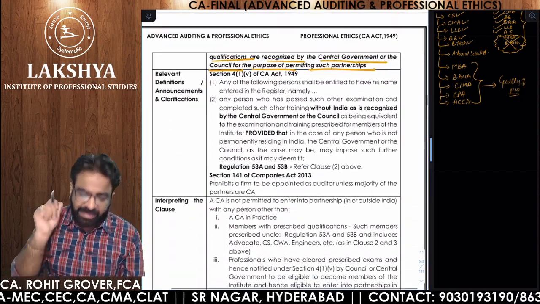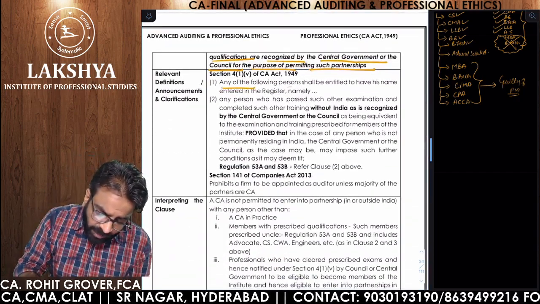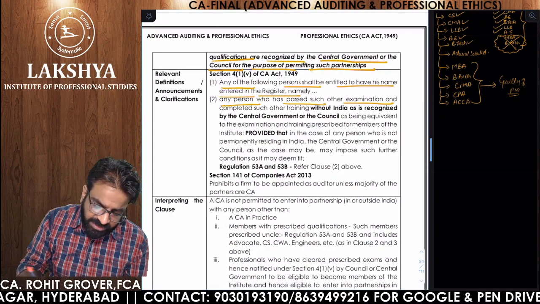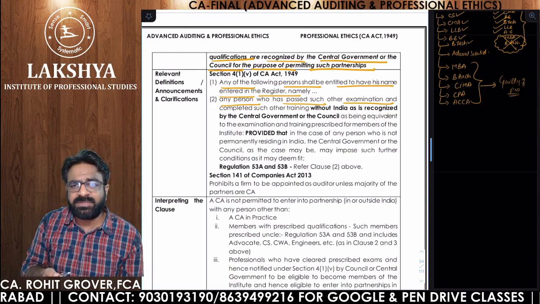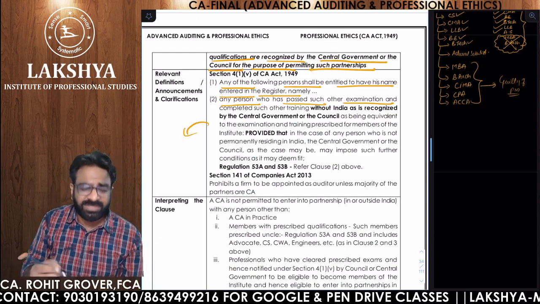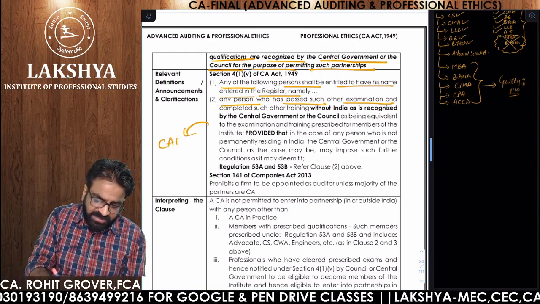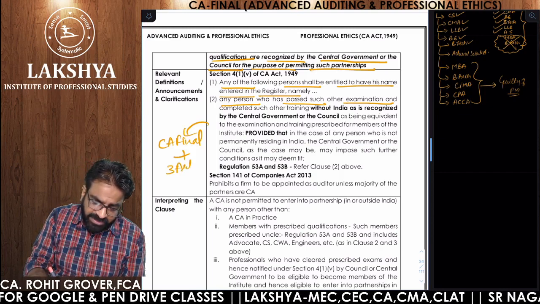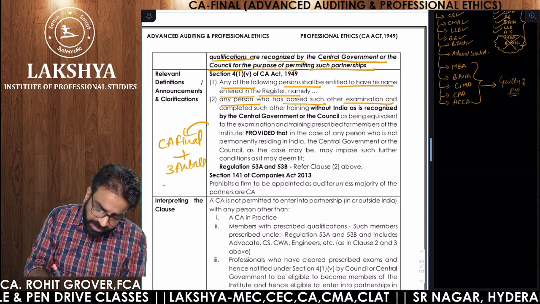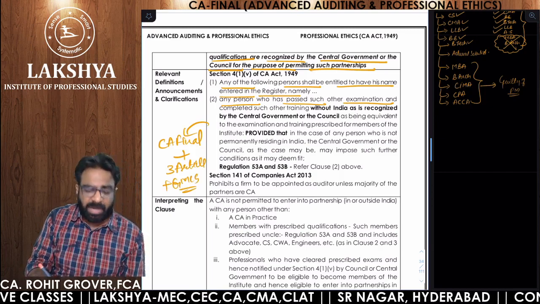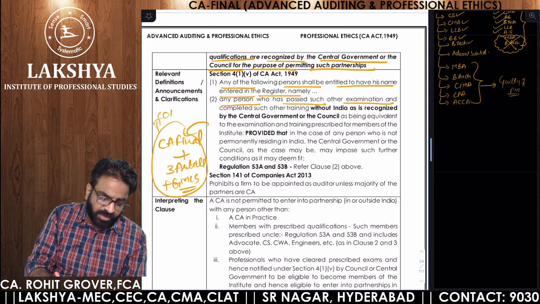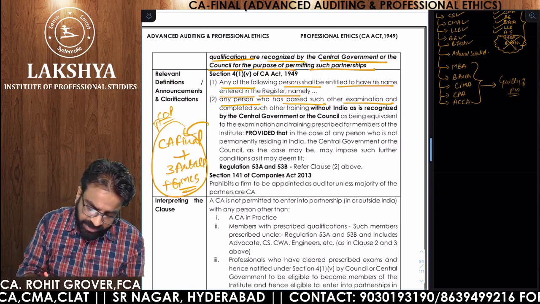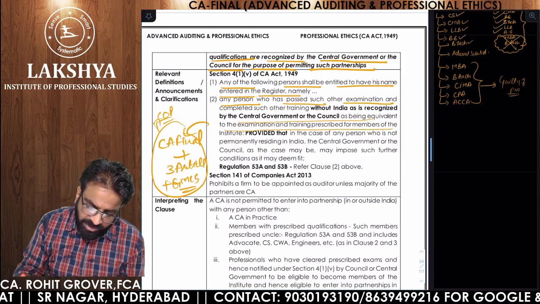Sir, where it is written? Here it is written. Now see, any of the following persons shall be entitled to have his name registered in, namely, any person who has passed under such a, you all know that, who can be the member in practice? Tell me, who is known as a chartered accountant? Chartered accountant is the one who has passed his CA final exams. A chartered accountant is the one, do you remember, who cleared his 3 years of articleship? And chartered accountant is the one who has also cleared his GMCS. So if you are holding a certificate of practice also, you are allowed to be entering into a partnership with the CA in practice. So any person who has completed such examination, central council being equivalent to examination training period,